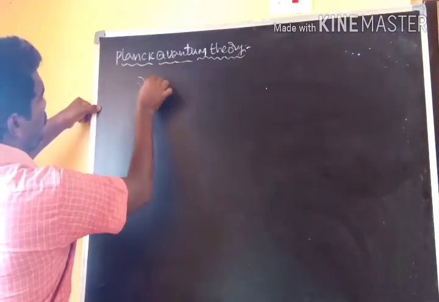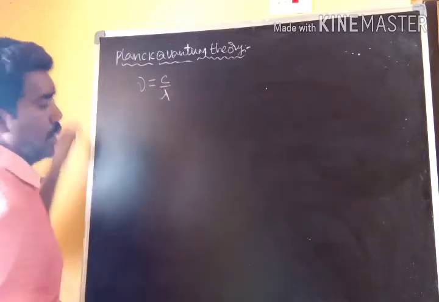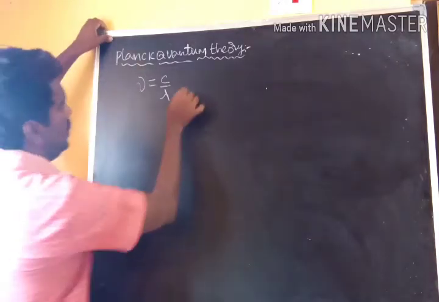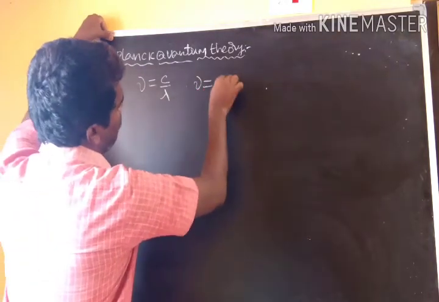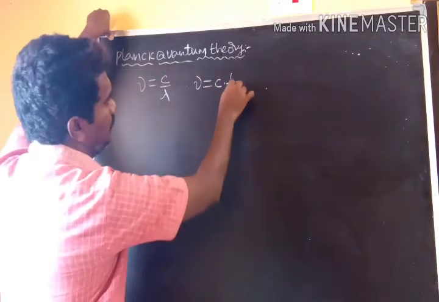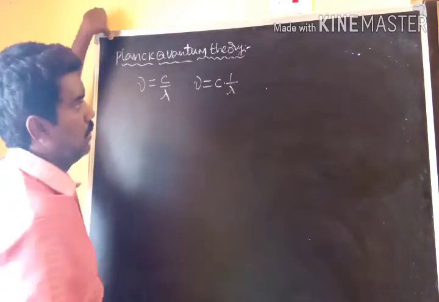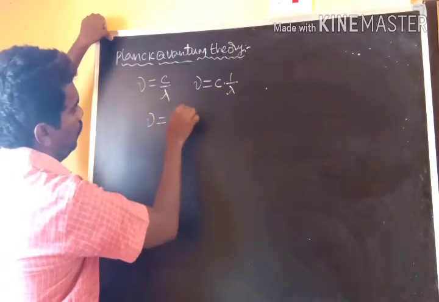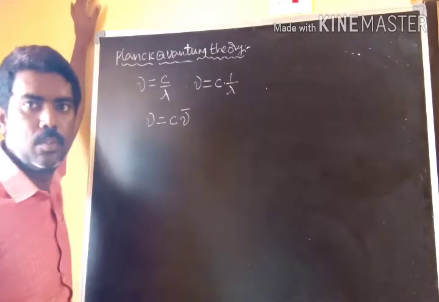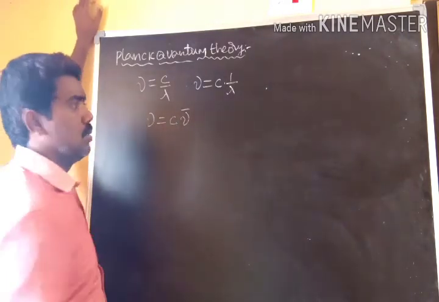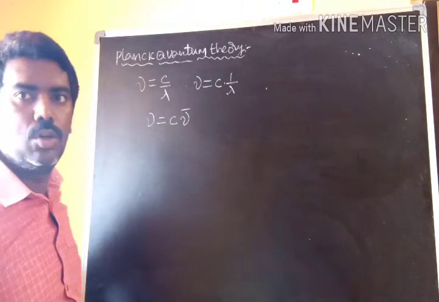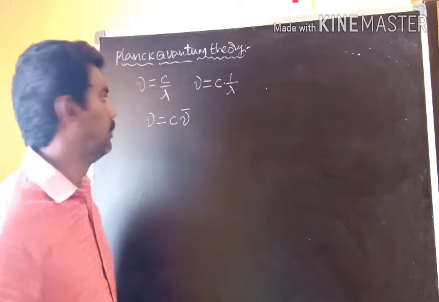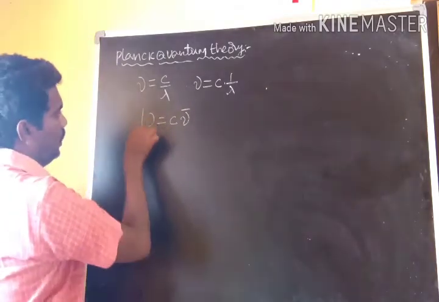And you know the equation nu is equal to c by lambda. So from this equation, nu is equal to c into 1 by lambda. And just now I told the reciprocal of wavelength is called wave number. So nu is equal to c into nu bar. That means frequency and wave number are also directly proportional to each other, because c, the velocity of light, is a constant. So this is one more thing.